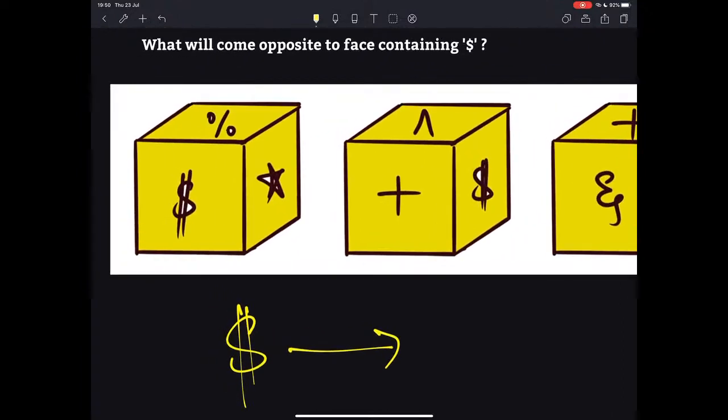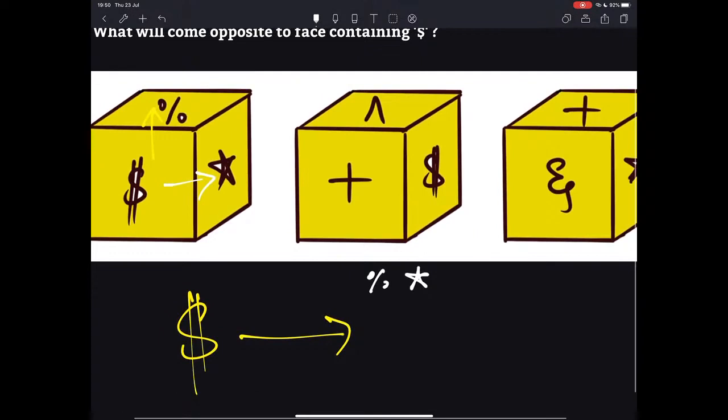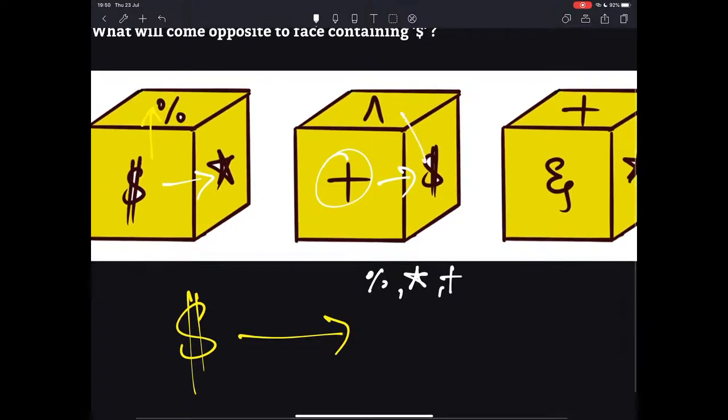If you look at the first picture, we have percentage next to cube. Likewise, we have star asterisk next to cube. So obviously it is neither percentage nor star because it is adjacent to dollar sign. Then in the second diagram, we have plus symbol which is adjacent to dollar. So plus symbol is also not opposite to dollar sign. Likewise, we have power 2 symbol which is on top of dollar symbol. So that is also not opposite to dollar.